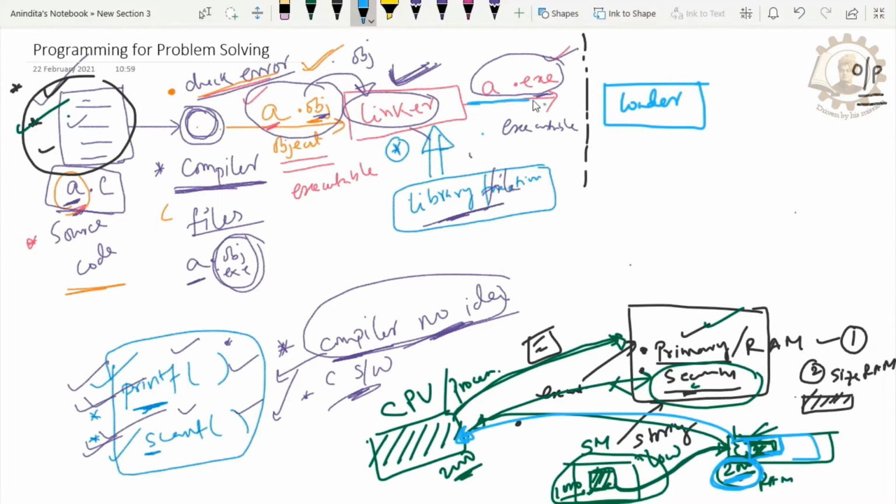So basically, the loader is responsible for loading the exe file into the CPU, and then the CPU will help us get the final output.